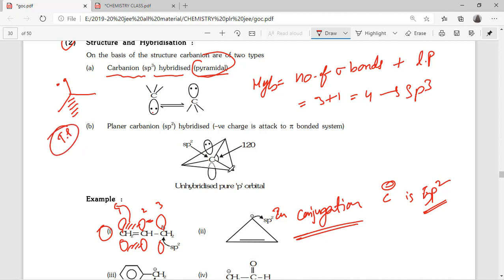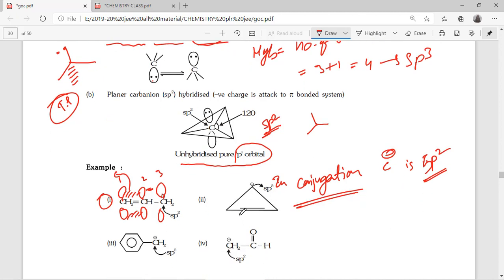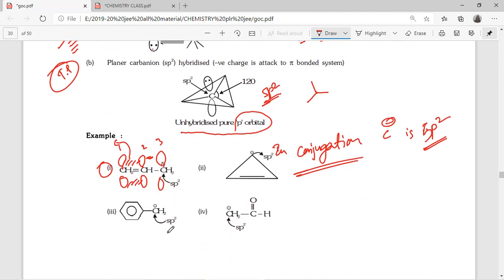Now here this lone pair is not involved in the hybridization, so only 3 sigma bonds, that is sp2, that is trigonal planar, right? Unhybridized pure p orbital. Whenever it is in conjugation, it is not involved in the hybridization. Be clear. So these all are sp2 hybridized.